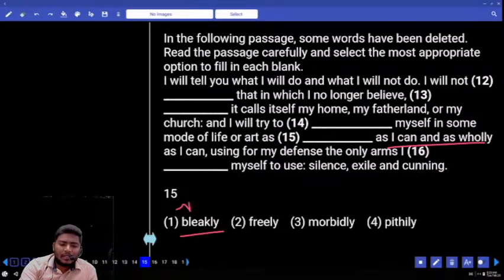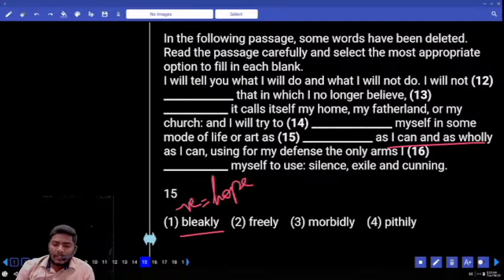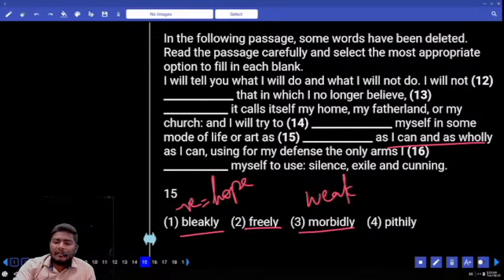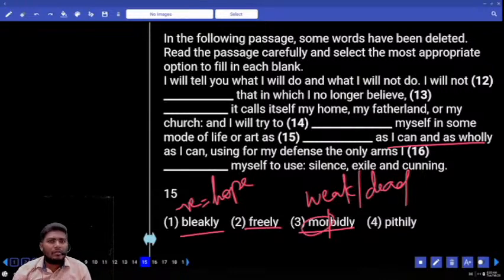Bleakly is a negative word which gives the meaning of lack of hope, negative hope. Freely, okay, possible. Morbidly is nothing but weak or dead. With the same root there is also the word mortuary. Mortuary is the place where dead bodies are kept. Something which is not in an active position is called morbid or morbidly. Next one.